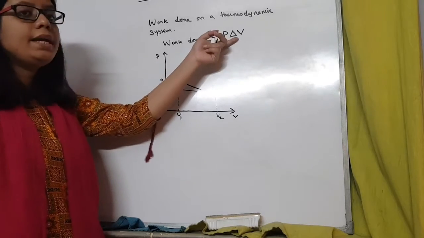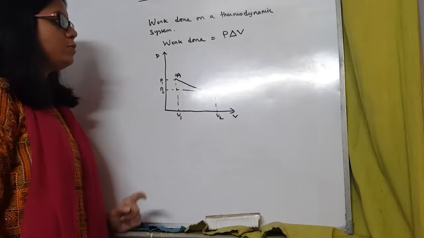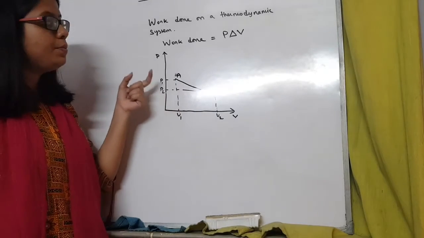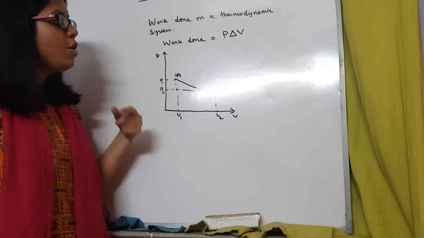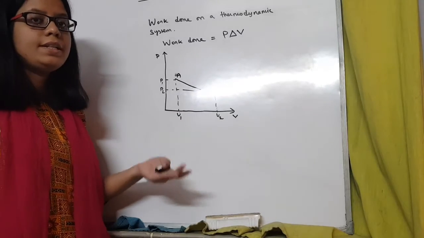The formula is P into delta V. Okay, so up till now, this we have completed in this class. We will move on further in the next class.